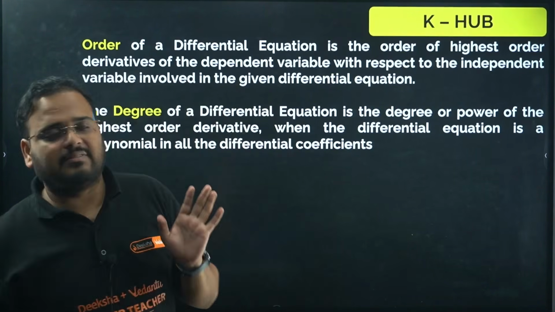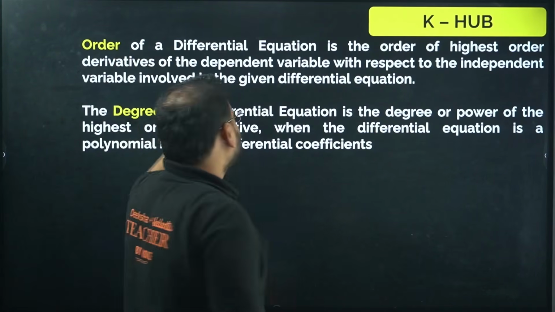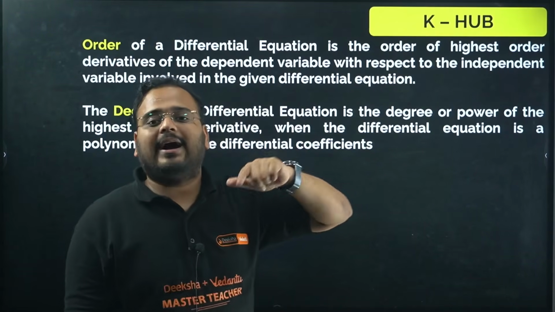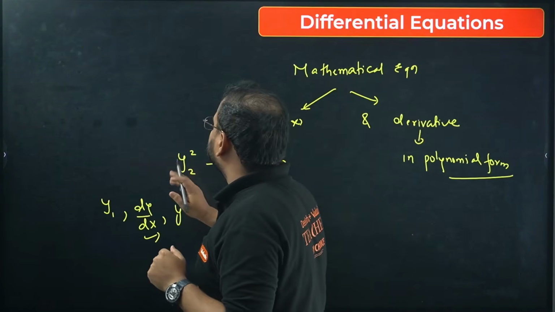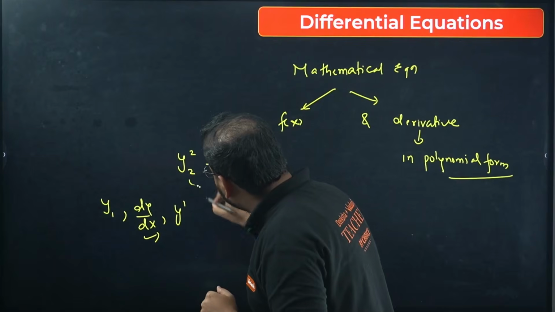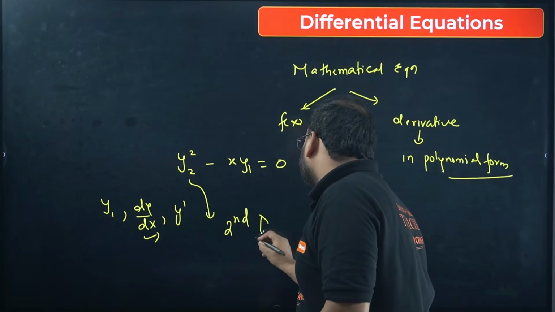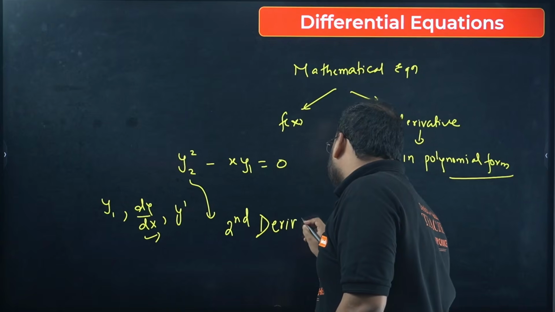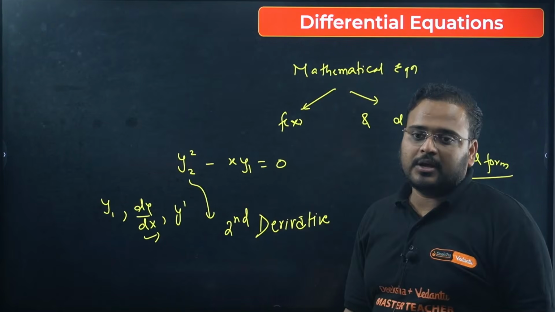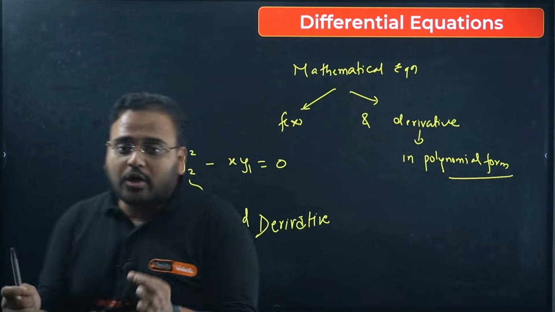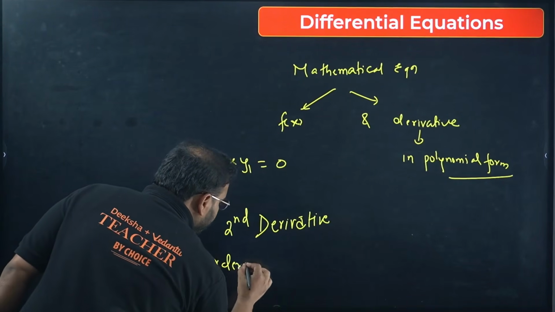Polynomial is there, which means order and degree will be there, sir. Okay, sir. So order is nothing but the highest order of the derivative. Check here. In the previous question, it was y square, which means the maximum is the second derivative present. The second derivative is present in the given equation. It means the order of this equation will be 2.